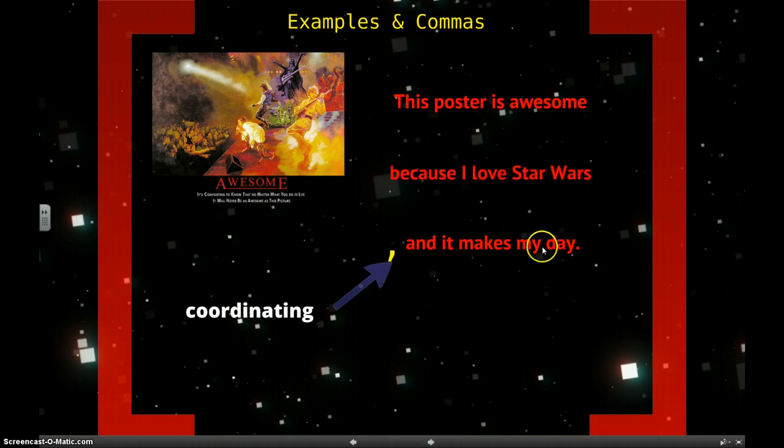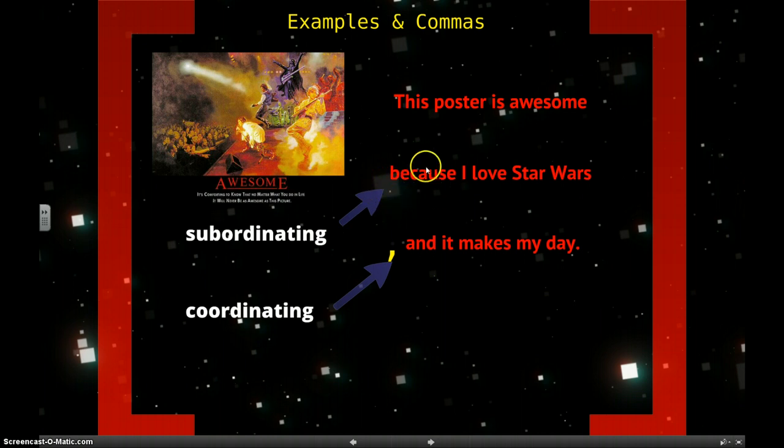So let's pretend the coordinating conjunction in that clause is gone, and let's just do this sentence. The poster is awesome because I love Star Wars. If we ended the sentence there, we'd have this independent clause, and then we have the dependent clause because I love Star Wars. Again, we still have a subject and a verb. I is the subject, love is the verb, and we have this subordinating conjunction here. Again, we talked about that in our last video.